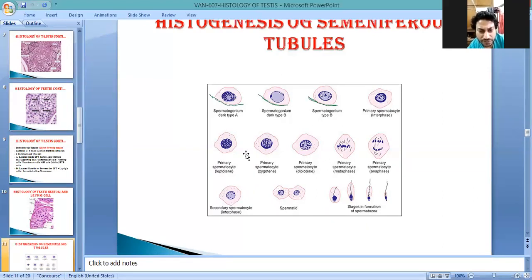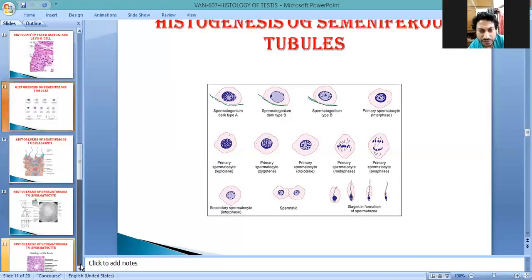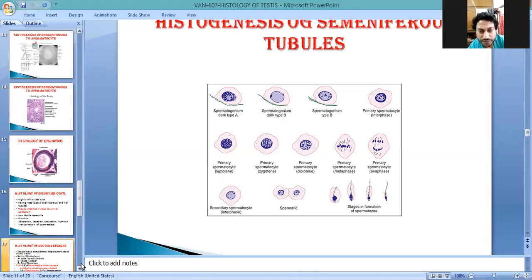So this whole process from a spermatogonia to a spermatozoa takes place inside the seminiferous tubules, from here, a spermatid, up to the rete testis. So see, this is the spermatogonia, primary spermatocyte, secondary spermatocyte, spermatid, and spermatozoa. The whole process takes place inside the seminiferous tubules, and this is known as spermatogenesis. Okay, and from the histological point of view, this is spermatocytogenesis.